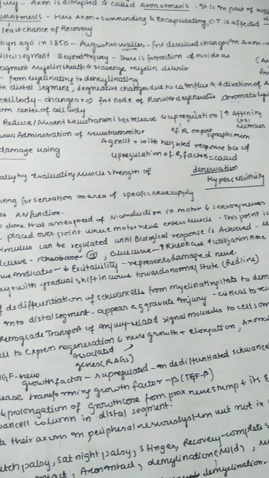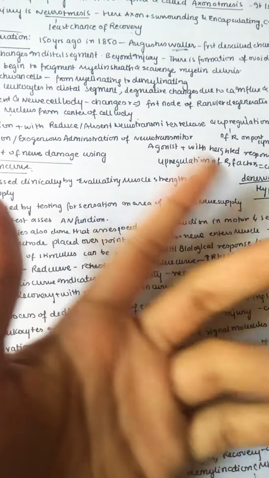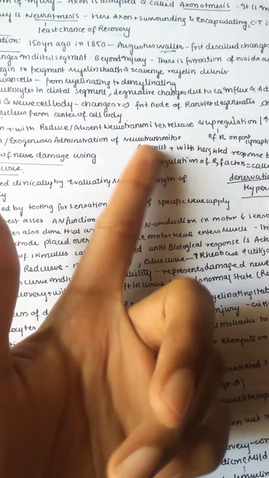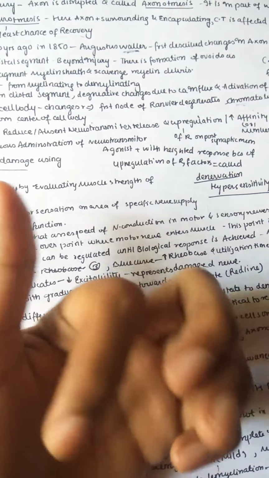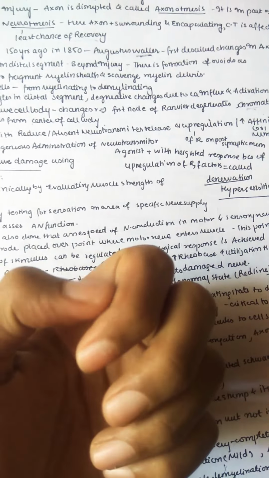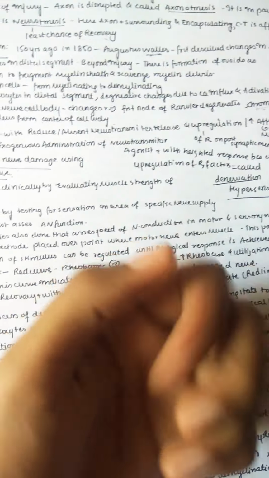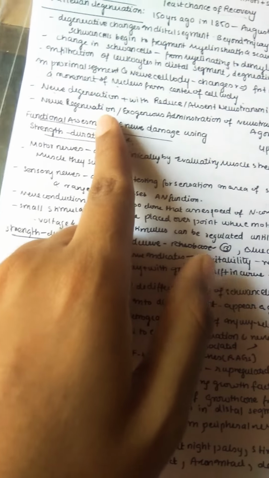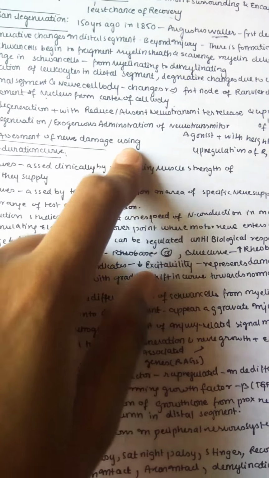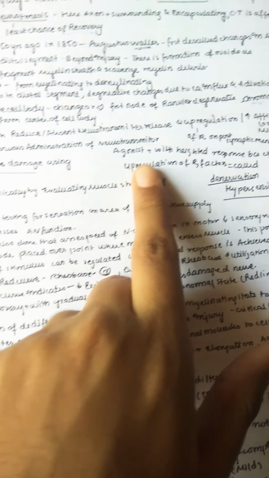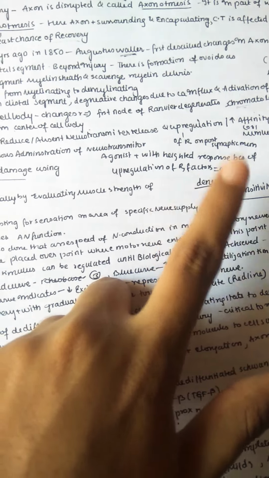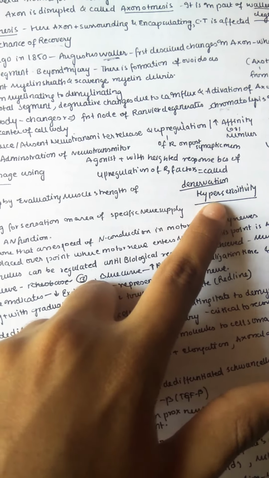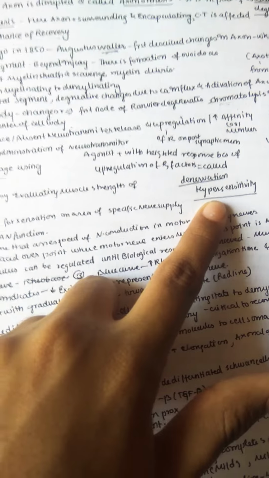postsynaptic membrane are upregulated because no neurotransmitter is coming to it. It thinks these receptors are not sufficient, so they undergo a positive feedback mechanism and start increasing the number and affinity of receptors on the postsynaptic membrane. Also, nerve regeneration or exogenous administration of a neurotransmitter agonist is associated with a heightened response because of upregulation of receptors, and this is called denervation hypersensitivity.